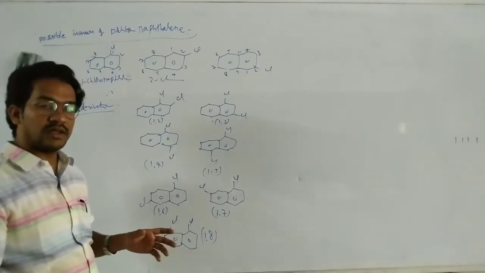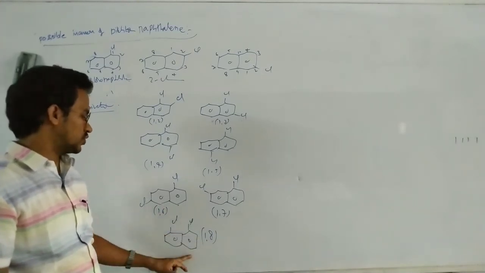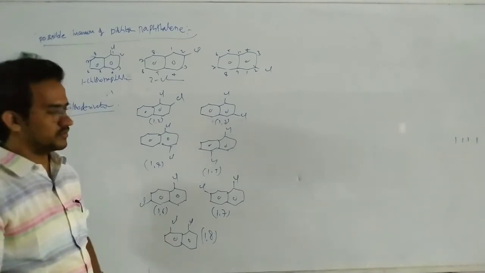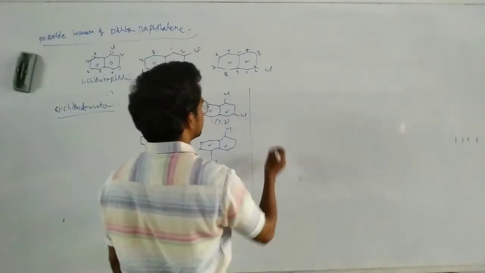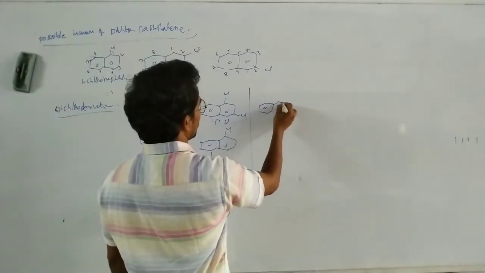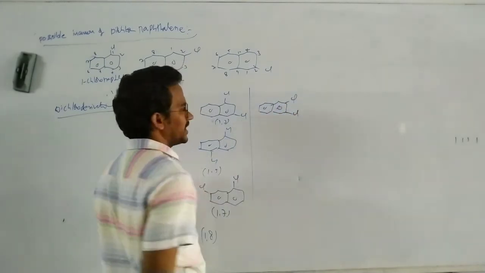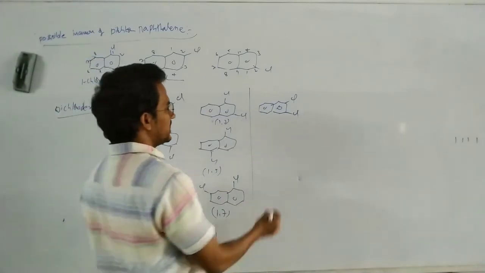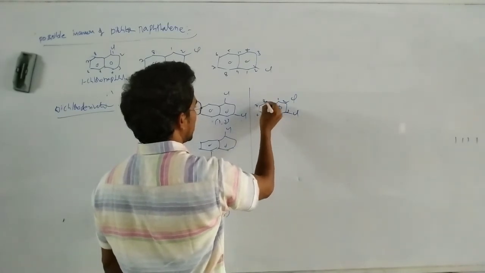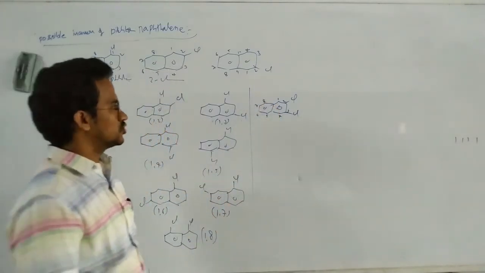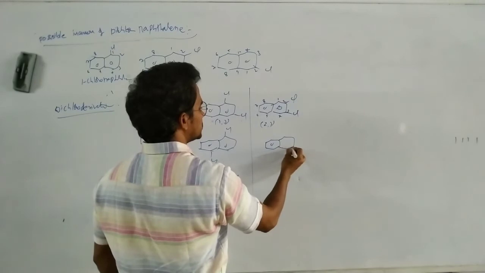Here you should not give the numbering like this, 1, 3. That means 1, 2, 3, through the ring we have to proceed the numbering. That is the 1, 8. And the remaining isomers are also possible. Here in this case 2, 3. The numbering is 1 through 8, so it's a 2, 3-dichloronaphthalene.